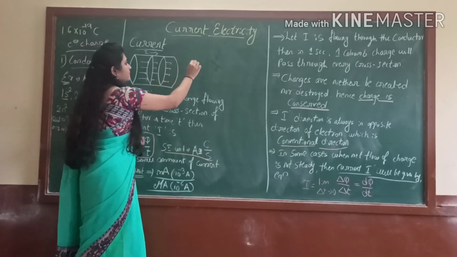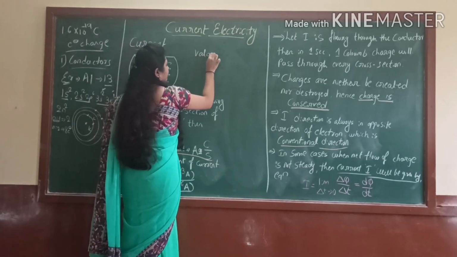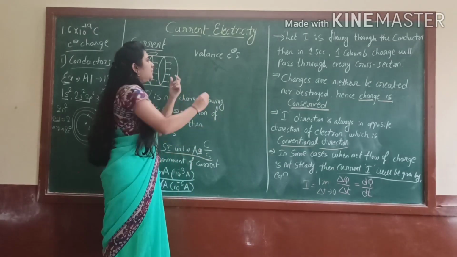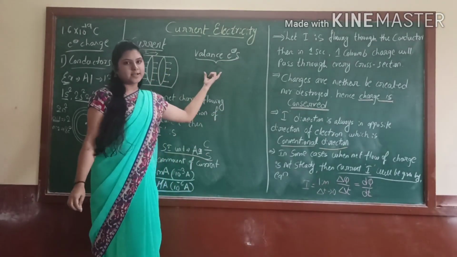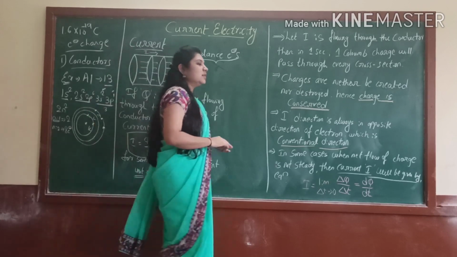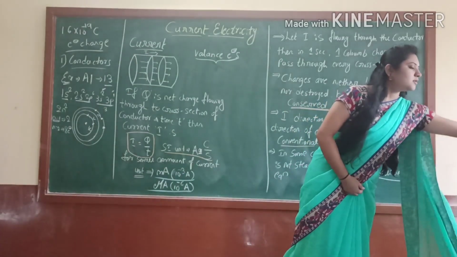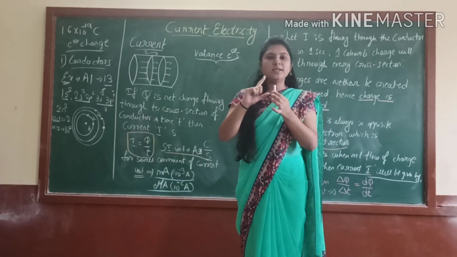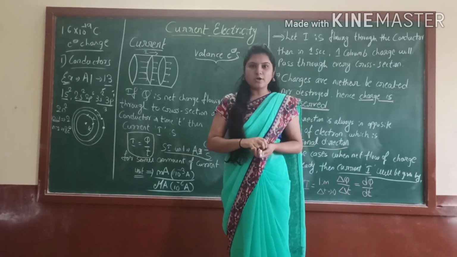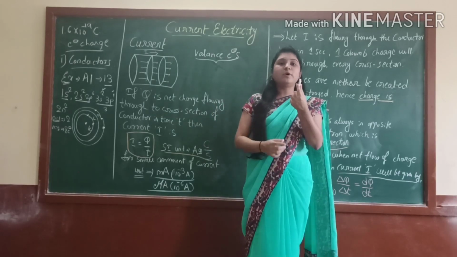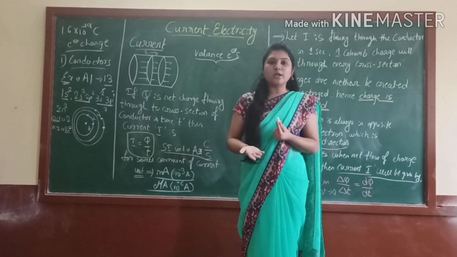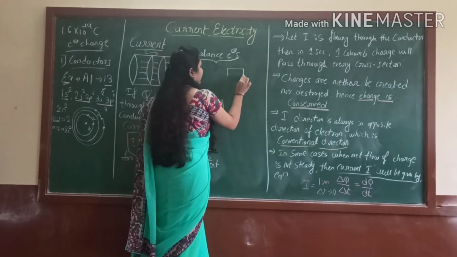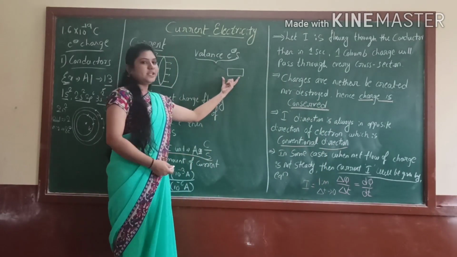Valency electrons, right? These are responsible for conductivity. Just assume that this is a rod. It is made up of a number of atoms, and we don't know how many, it may be millions or billions together, right? Take the example that this is one aluminium rod.